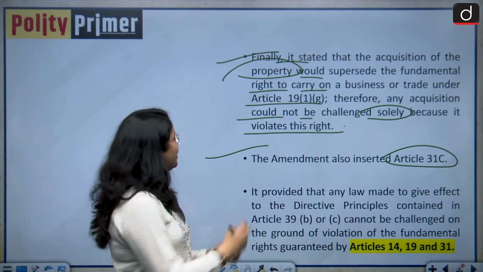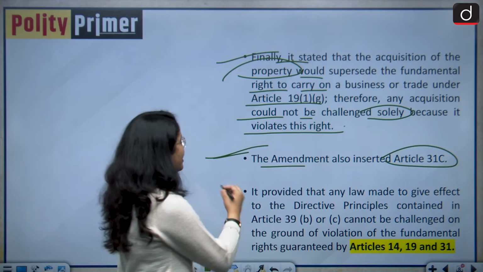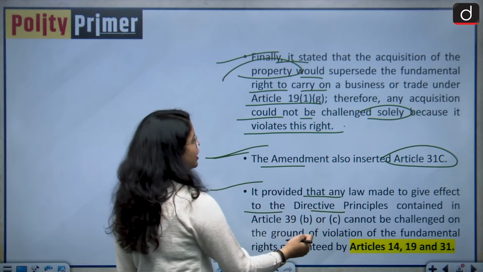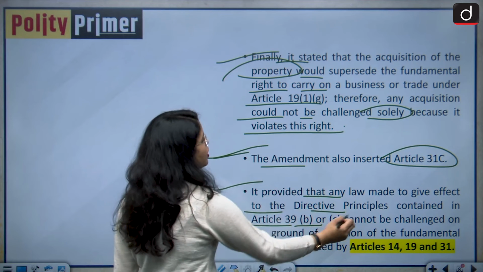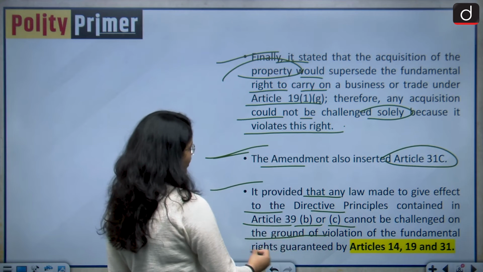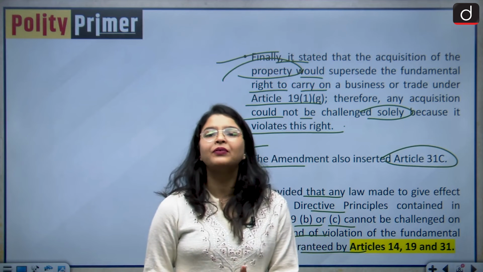The amendment also inserted Article 31 Clause C. It provided that any law made to give effect to the directive principles contained in Article 39 Clause B or C cannot be challenged on the ground of violation of the fundamental rights guaranteed by Article 14, 19 and 31.